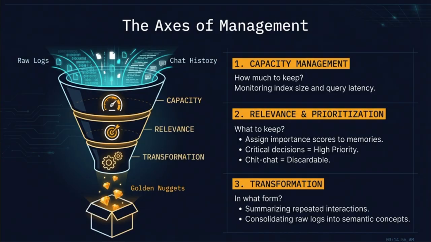The third axis is transformation. We ask in what form the information should be kept. This might involve summarizing repeated interactions and consolidating raw logs into high-level semantic concepts. By transforming data as it moves through the funnel, we reduce the storage footprint while increasing the value of each piece of information. The final result in the box at the bottom is a collection of golden nuggets of high-value knowledge that are ready for the agent to use. This management keeps the system lean and powerful.